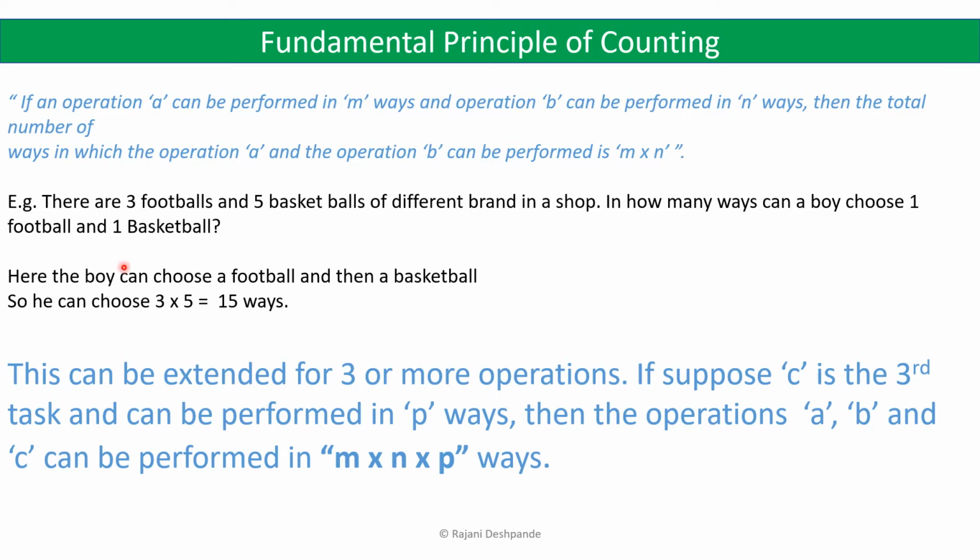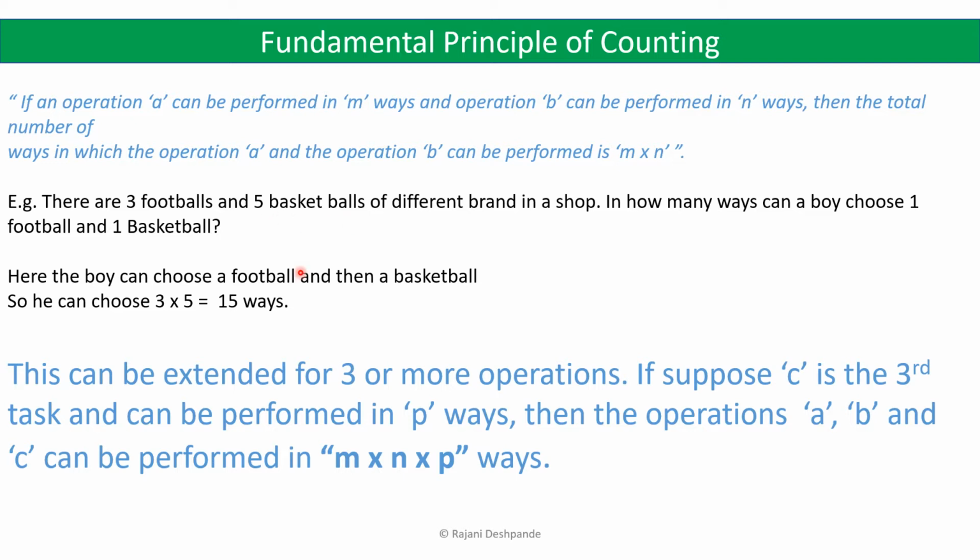Let us take the first task as choosing one football from the 3 footballs of different brands. Suppose he chooses the first football. Now he has finished the first task. Now he has to do the second task. He can choose one basketball from 5 basketballs.